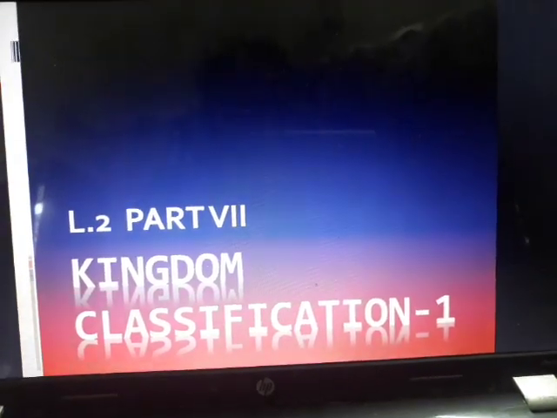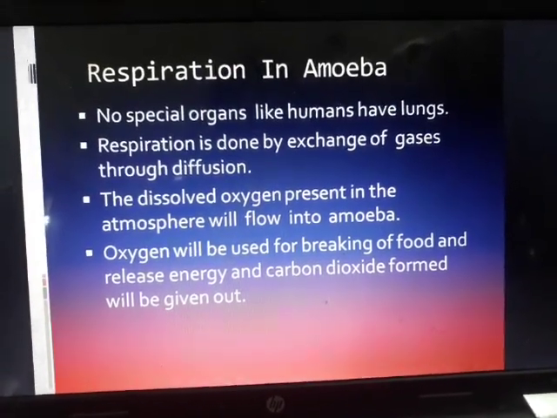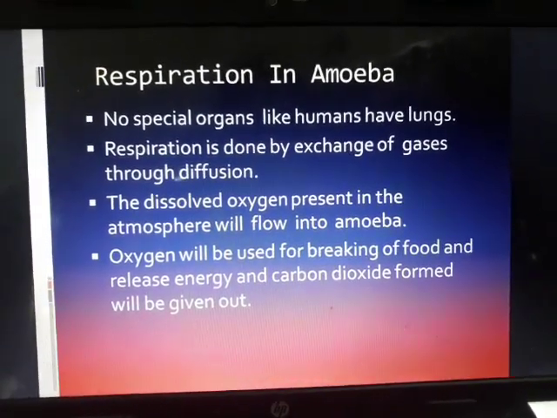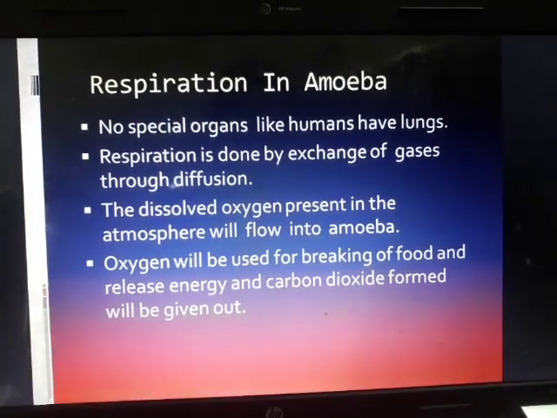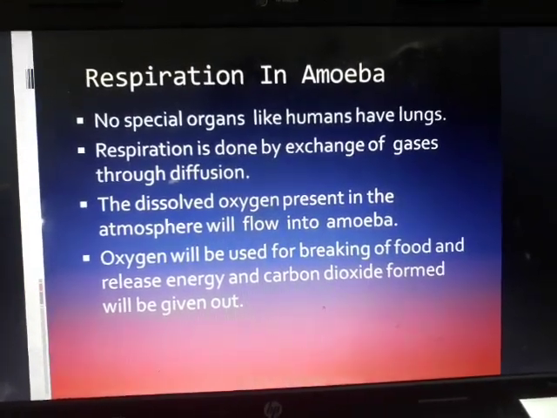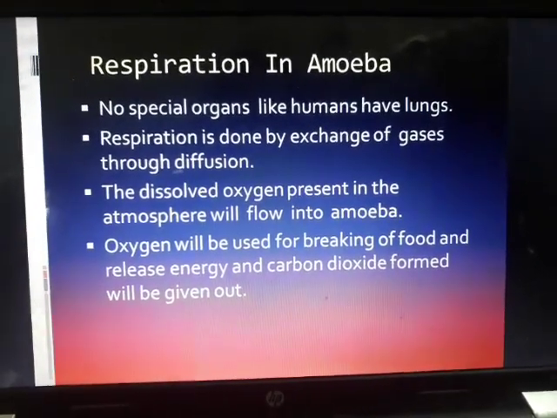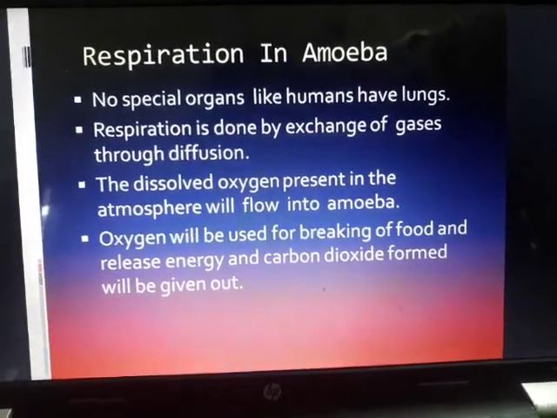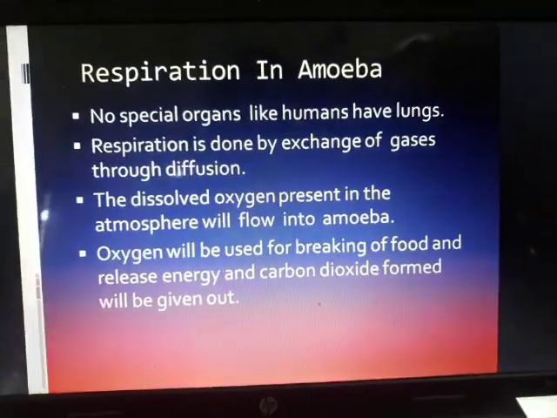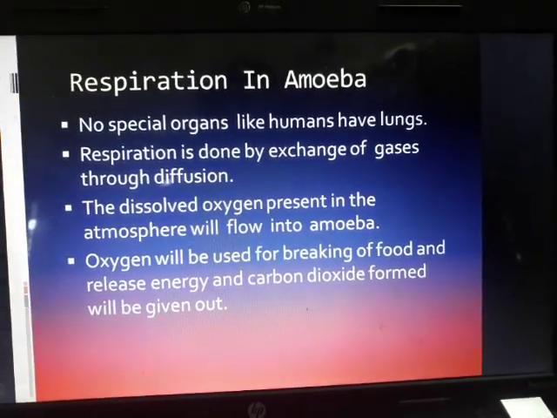I didn't see any suitable video for respiration in amoeba. I may post one if I get some good material for binary and multiple fission, but they are very detailed, and that can become complicated for you. I don't want you to go through very tedious videos that will confuse you. So it's a very simple process shown here. You have to just understand the basic concept.